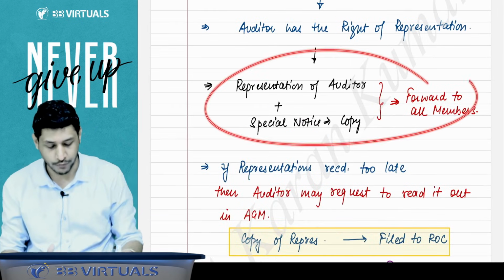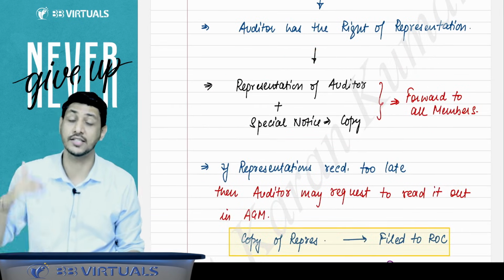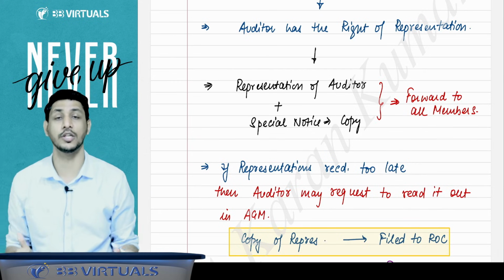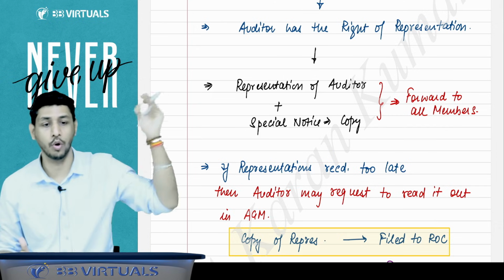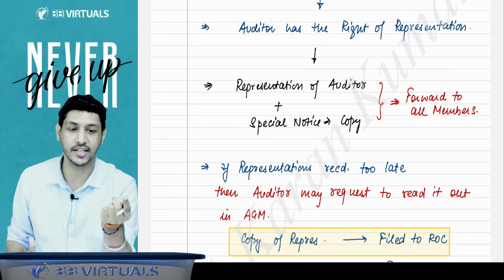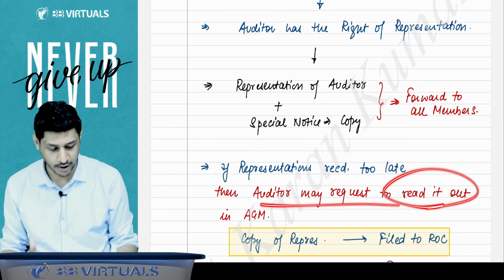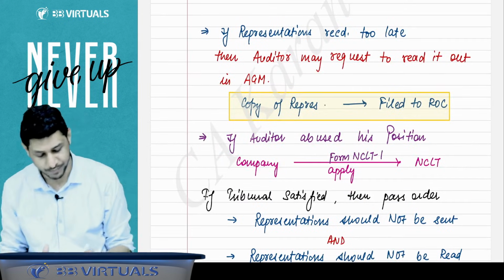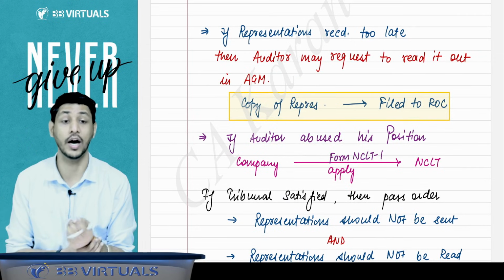The company will forward to all the members, but if the representations are received too late and it is not possible for the company to send it to all the members, then that will be read in the general meeting. Then the auditor may request it to be read out in the general meeting. And the copy of the representation must be filed with the ROC.